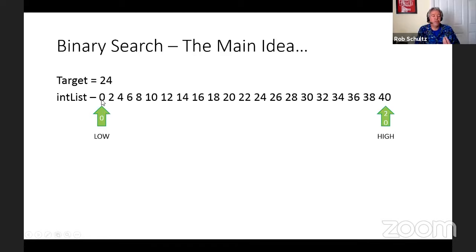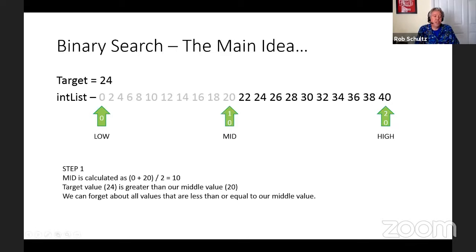We want to look at from index position 0 up to the last index position in our list, which is position 20. And then we're going to start working through this series of steps, similar to what Mrs. Westerland just did when she was working through her dictionary. The first thing we're going to do is calculate a middle value. Our middle is going to be the index position 0 plus the index position 20 divided by 2. So it would make sense that our middle position would be 10.